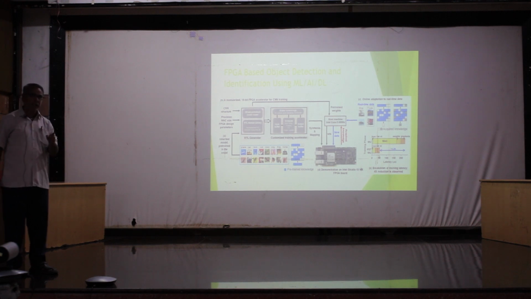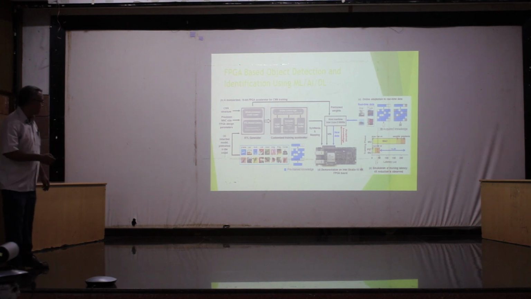But we want to identify the object immediately. I should not say I need to verify with the 10,000 training set, it will take 2 hours. I cannot say that. That's why we need to speed up the findings also. For that, FPGA accelerators are used.